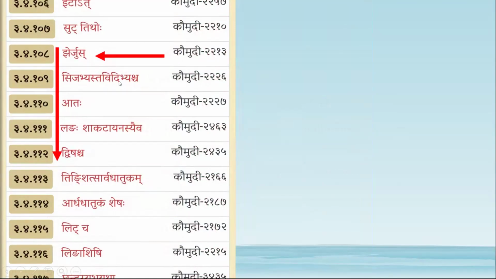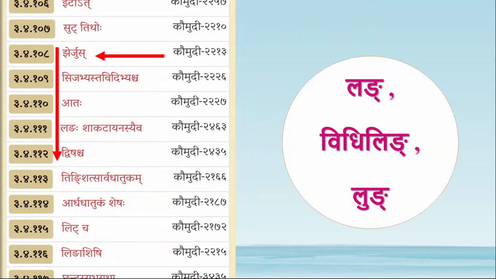Tich Abhyasta Vidibhyascha Ataha Langa Shakatayanasya Dvishascha. So this Adesha, this G Pratyasya Jus Adesha is seen in these lakaras, Lang Lakara, Vidiling Lakara and Lung Lakara, not in other lakaras.